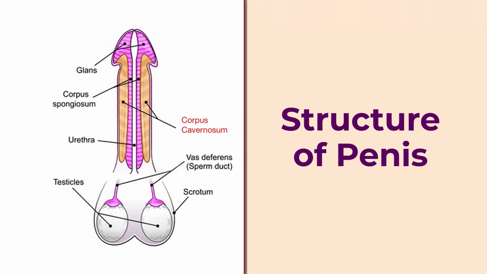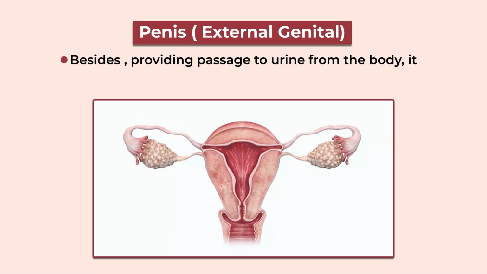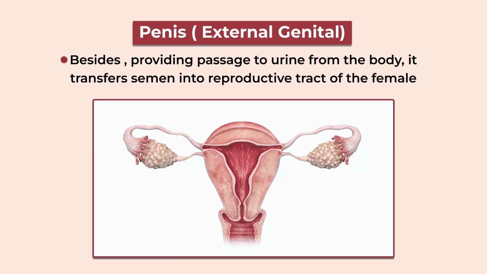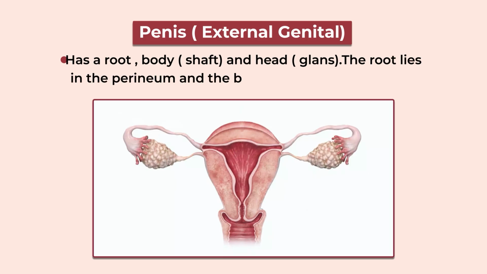Now, we will discuss the penis. The penis, besides providing passage to the urine from the body, transfers semen into the reproductive tract of the female during copulation. Now, this is the structure of the penis. One can see this is the base, this is the middle part, the body or the shaft, and this is the head, or the glans. So, these are the three basic parts of the penis. This is the base, this is the body or the shaft, and this is the head, the glans. So, it has a root, body and head.